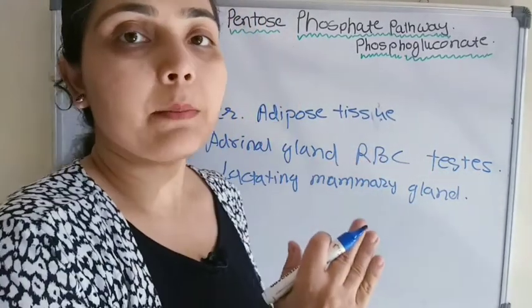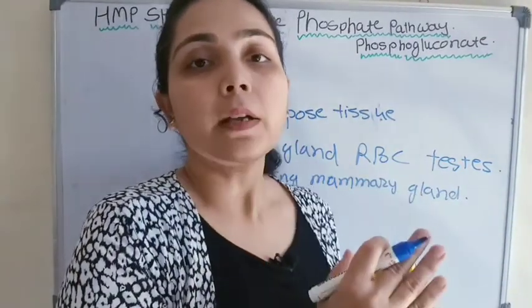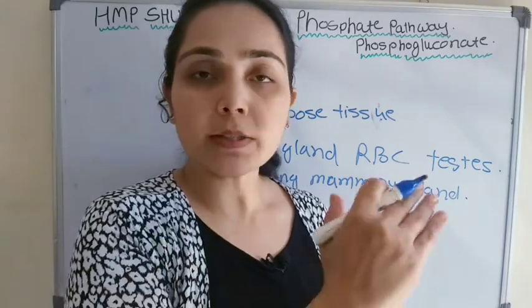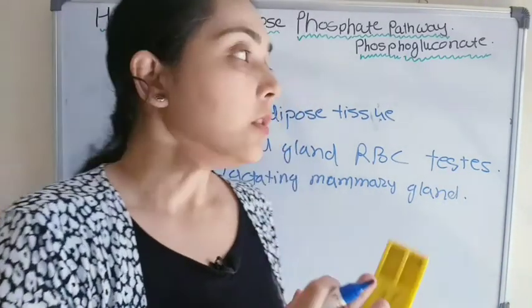These are some examples of the tissues in which the HMP pathway is highly active, because these are involved in the synthesis of fatty acid. Up till now we have discussed the significance of the HMP shunt.